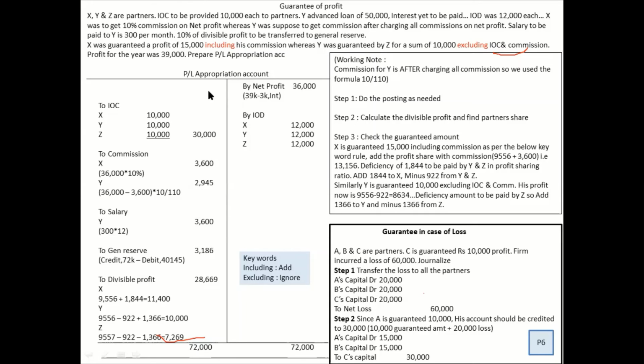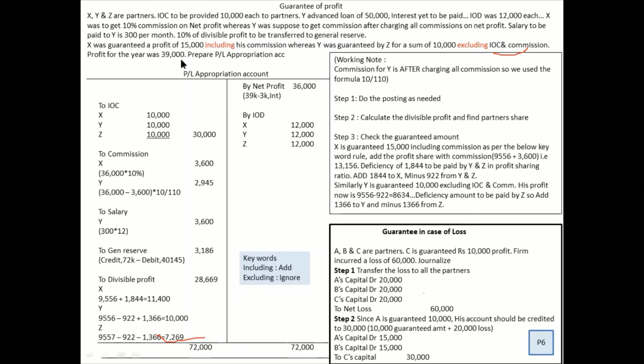I mean, you will not get a sum like this in the board exam, but if you learn this sum, you have learned almost every aspect of the P&L appropriation account as well as the guarantee part. X was guaranteed a profit of 15,000, including his commission. Y was guaranteed 10,000 excluding IOC and commission. Profit for the year was 39,000. Prepare the P&L appropriation account. Now, don't jump to a conclusion that the profit is 39,000.